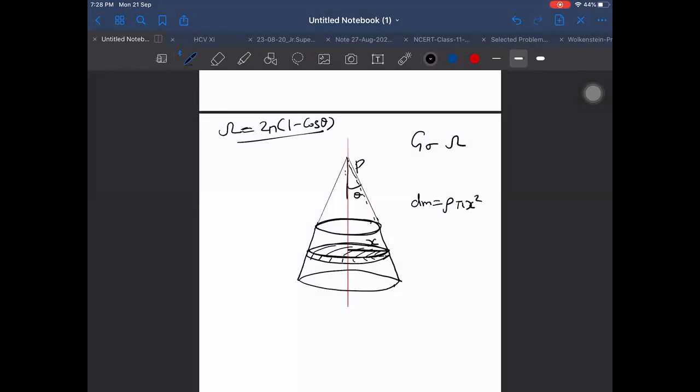Let us take the y axis as the height, so dy will be the width. Then dm upon pi x square is rho into dy.